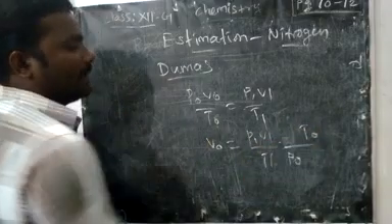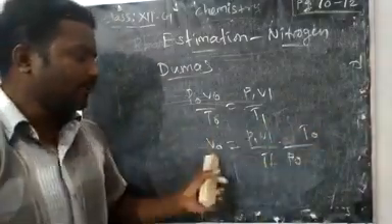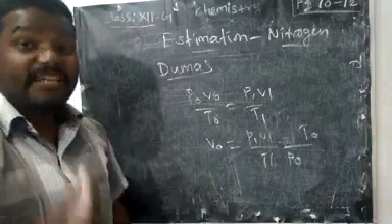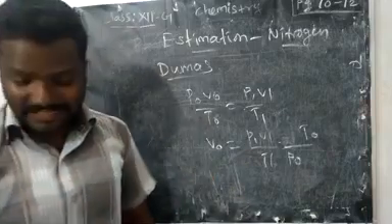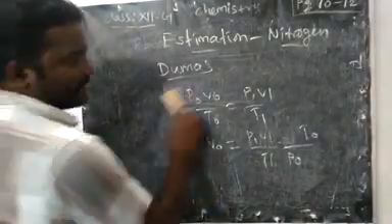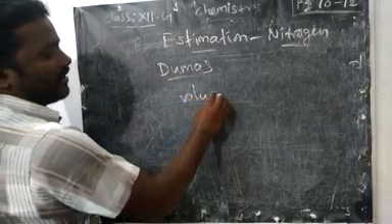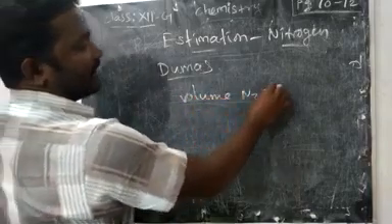If you apply those values, we will get the V naught value. That V naught we want to apply in a certain formula. What is that? The volume of nitrogen gas at standard pressure. How will you measure the volume of nitrogen gas at standard condition?